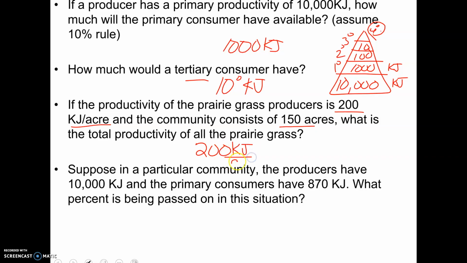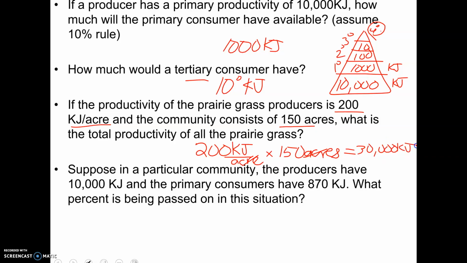200 kilojoules, that's for 1 acre, sort of like if I make $200 per 1 hour, but I work 150 hours. How much money will I make? So if it's 150 total acres for this community, notice that acres will cancel, and I'll be left with my total amount of kilojoules, which in this case would be 30,000.